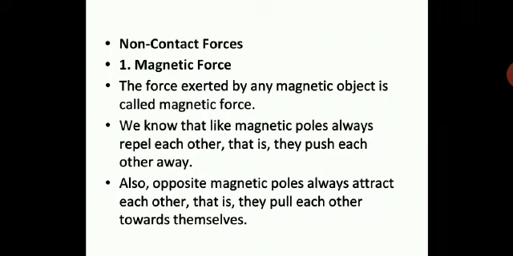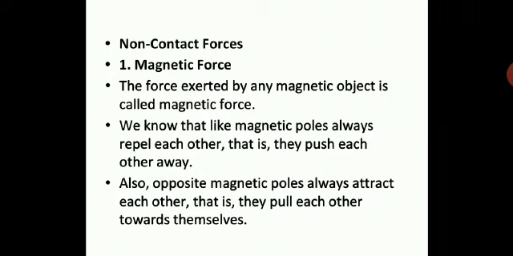Magnetic force: the force exerted by any magnetic object is called magnetic force. We know that like magnetic poles always repel each other, that is, they push each other away. Also, opposite magnetic poles always attract each other, that is, they pull each other towards themselves. So like poles will repel each other, unlike poles will attract each other. That is called magnetic force.